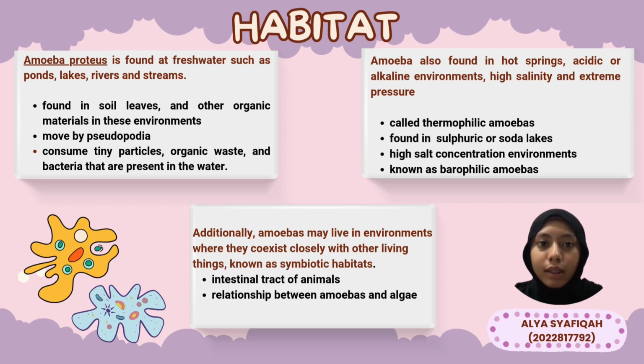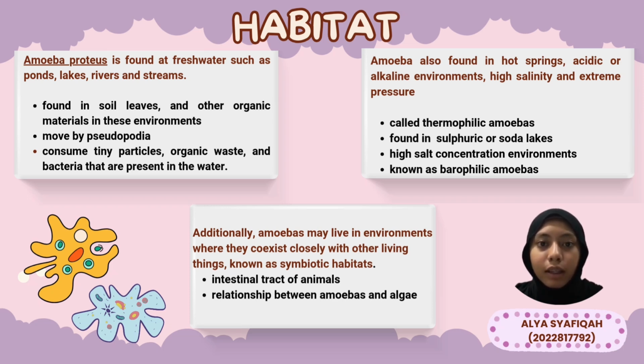Next, number 2, these amoebas are known as extremophiles, and they thrive in environments with extreme conditions such as high temperature, acidity, salinity, or pressure. One of the most well-known examples is the thermophilic amoeba, which lives in hot springs where temperatures can range up to 64.5 degrees Celsius. These amoebas have developed specialized proteins and cellular structures that allow them to withstand the heat. Some amoebas are capable of living in acidic or alkaline environments.